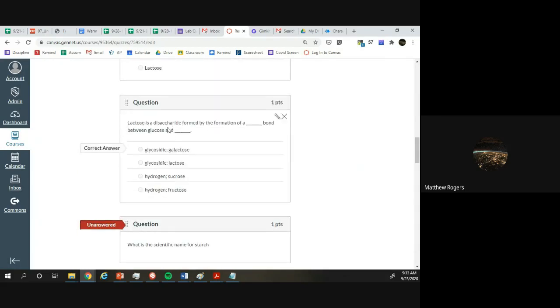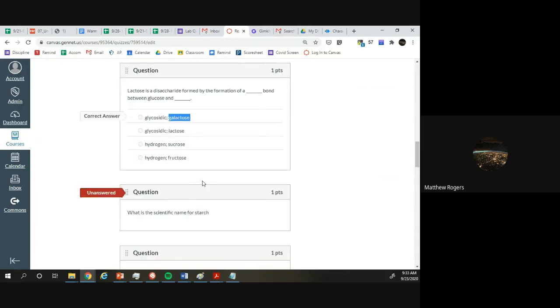Next one, lactose is a disaccharide formed by the formation of a blank bond between glucose and blank. So technically, you kind of already knew glycosidic because of the question up there. Obviously, hydrogen bonds doesn't really make that much sense, so it should have come down to these two. Now, we're making lactose, so it doesn't really make sense to combine lactose with glucose to make lactose. So I'm hoping that it kind of makes sense. Also in the reading, they talked about galactose being part of lactose, and galactose and glucose come together to make lactose. Lactose is a disaccharide. So that's the correct answer, glycosidic and galactose.